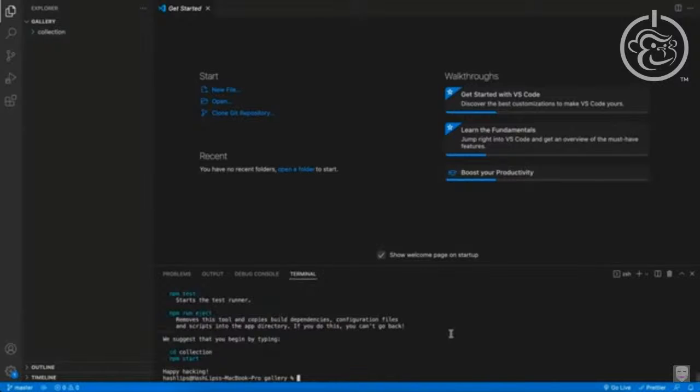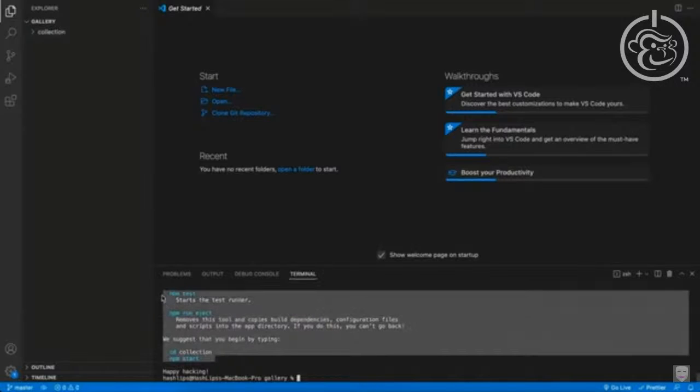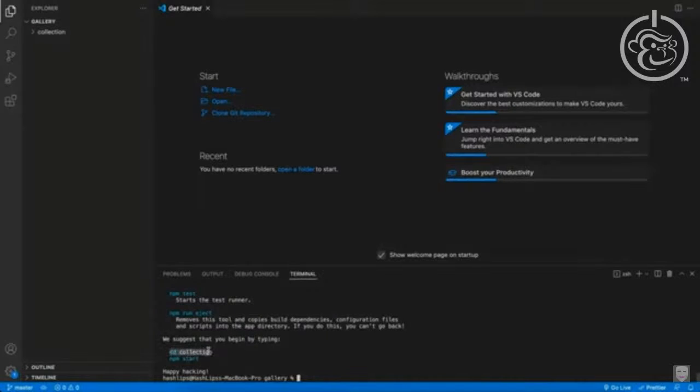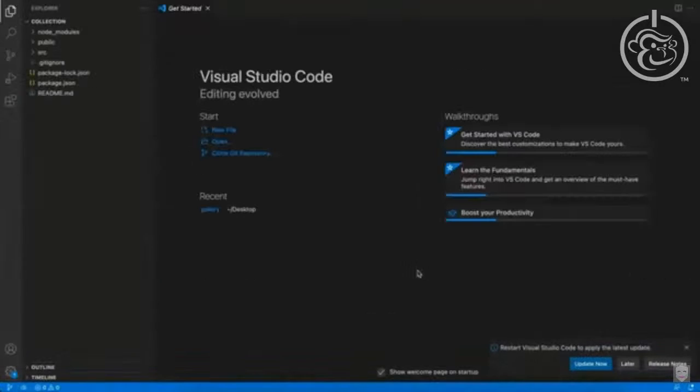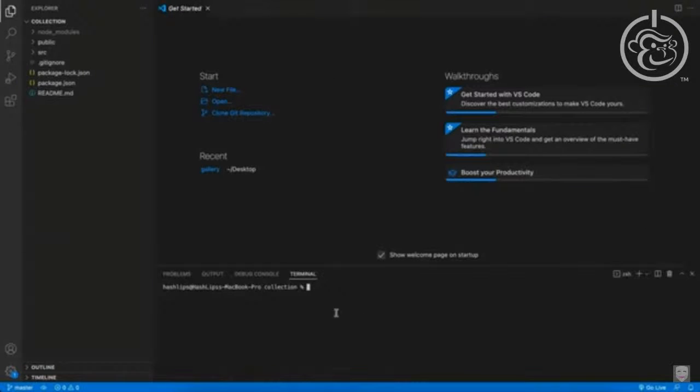Okay, and it's done. So we can see that we can run these commands. But firstly, we need to cd and go into the collection directory. Instead of doing that, I'm going to say open again and actually open the collection folder that was generated for us. That means that we will be in the root directory in our terminal. So now we should see the collection, and then let's open a new terminal at the top again. And now we're in the root. So this is basically our React application.